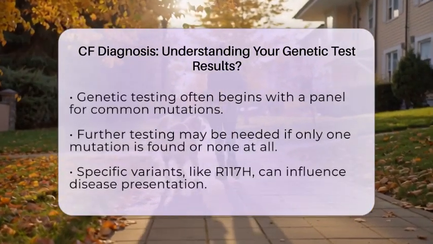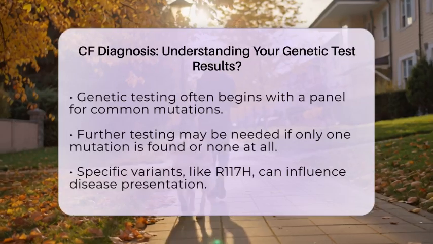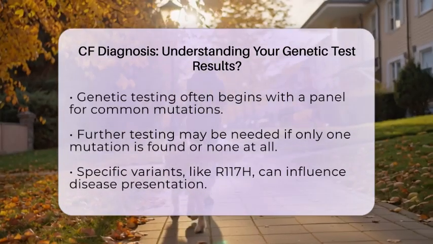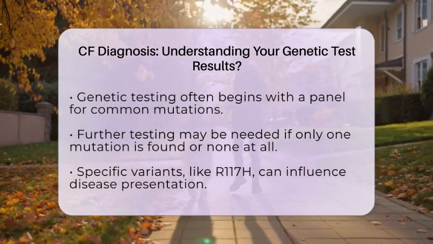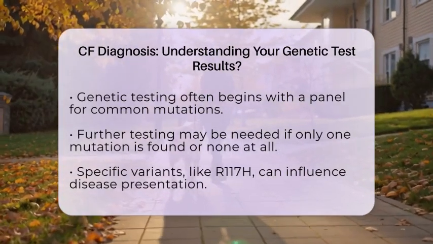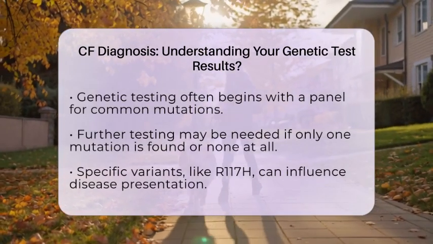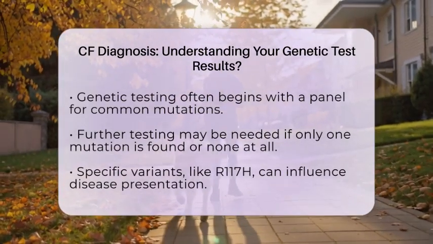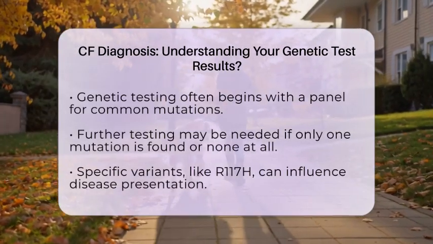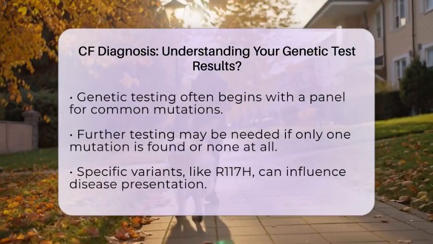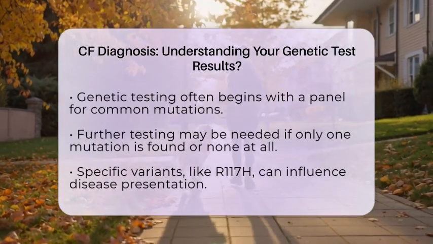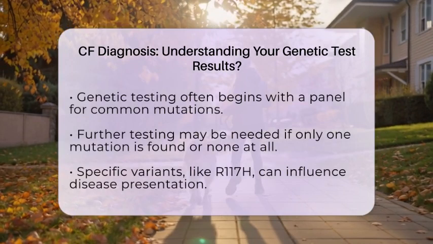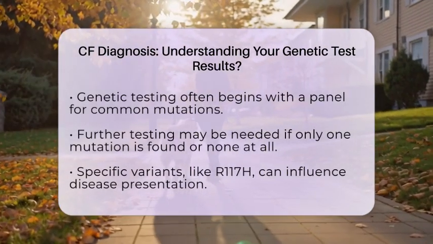They will integrate the genetic findings with clinical symptoms. For instance, if known pathogenic mutations are identified in a person showing symptoms, it strongly supports a cystic fibrosis diagnosis. However, if only one mutation or variants of uncertain significance are found, additional functional testing may be needed to clarify the situation. Genetic testing is also valuable for carrier screening, especially for those with a family history of cystic fibrosis or partners of known carriers.